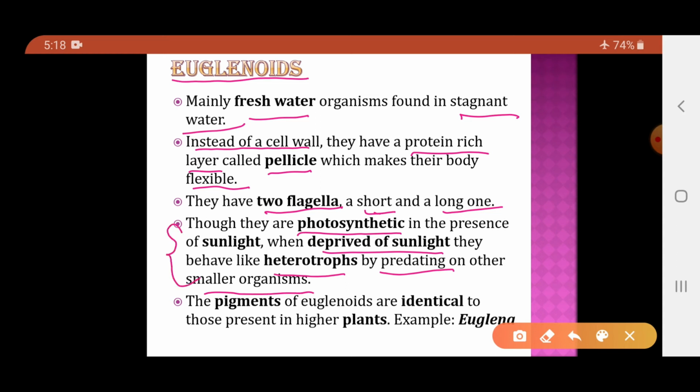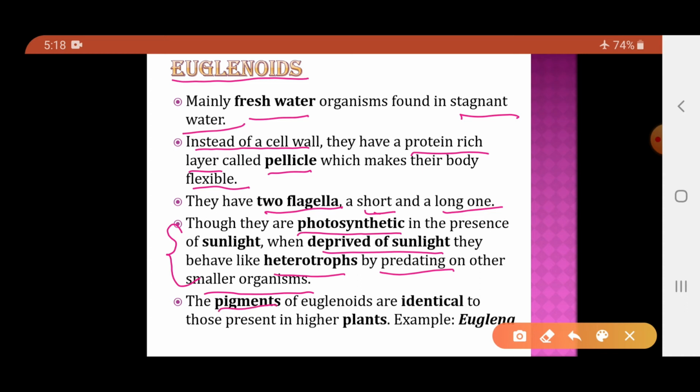This is very important. Though they are photosynthetic, that is, in the presence of light they act as photosynthetic organisms, which means they can prepare their own food. But in the absence of light, these organisms will behave as heterotrophic organisms, and they will predate on other organisms to fulfill their food requirements.